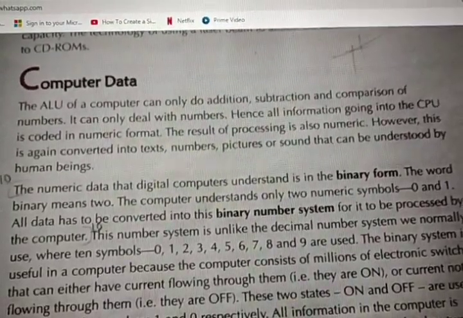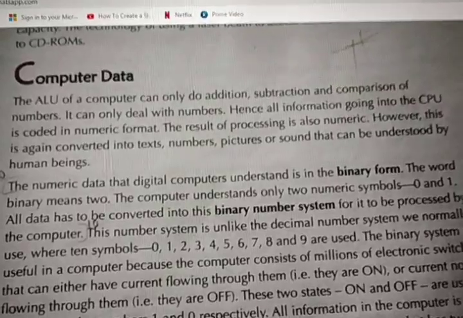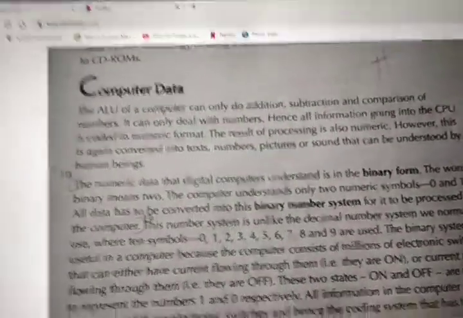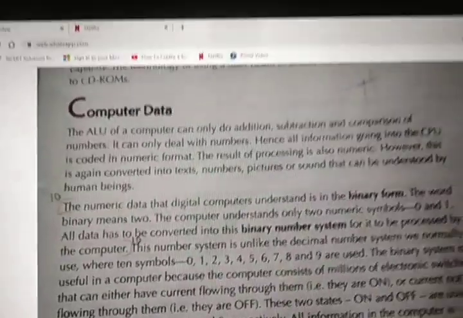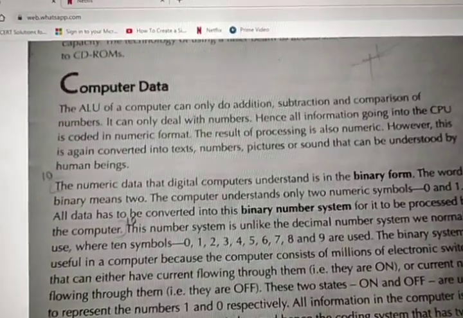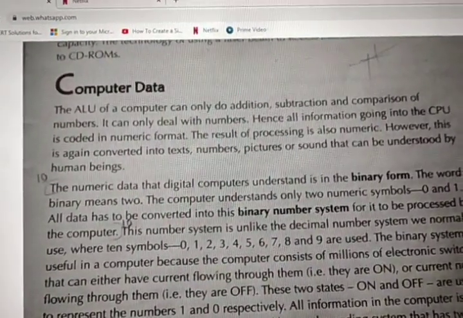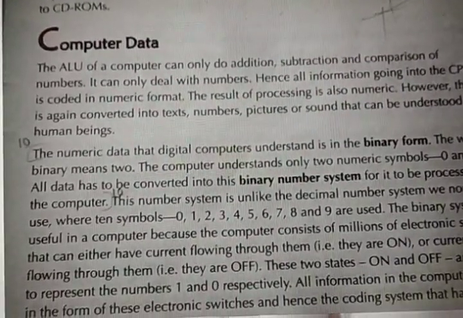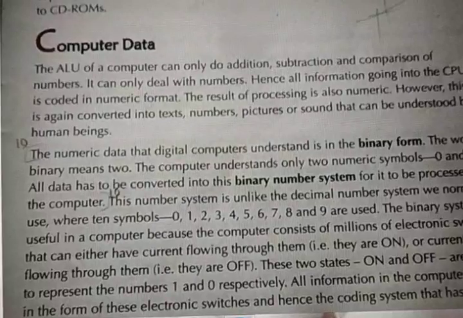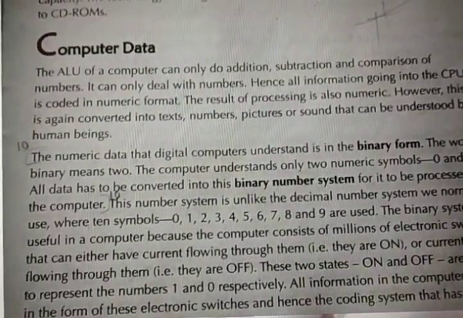Inside the computer everything will be processed in numbers only. What is that number? That is nothing but 0 and 1 only. But when it comes to the user end, like when we see the output device, it will show us pictures, text, sound and so on. Inside it processes only 0 and 1, but outside it shows text, picture, sound, everything.